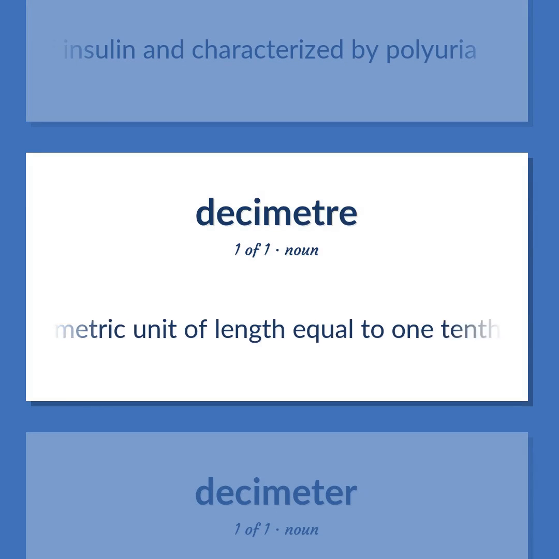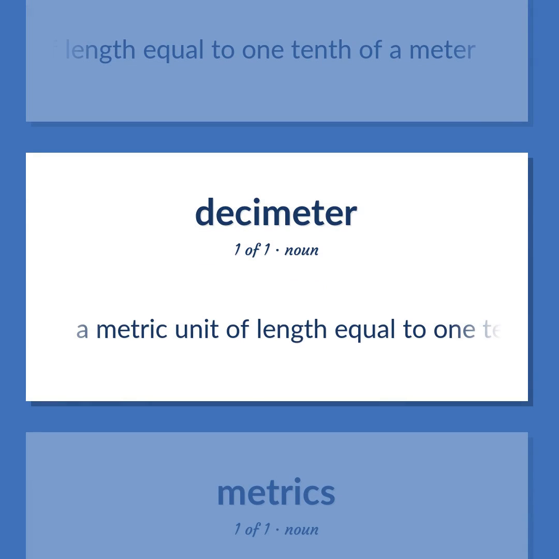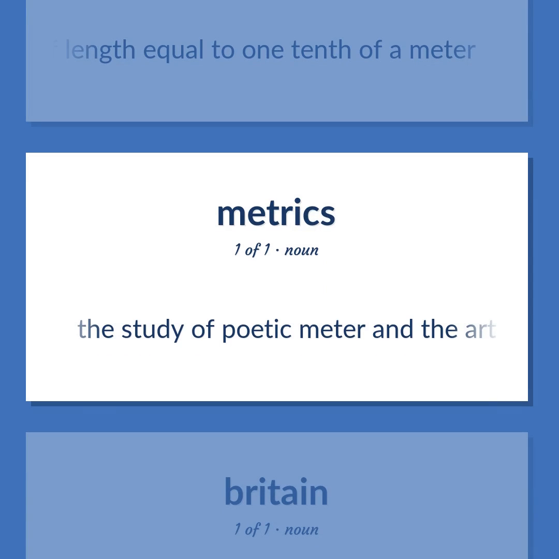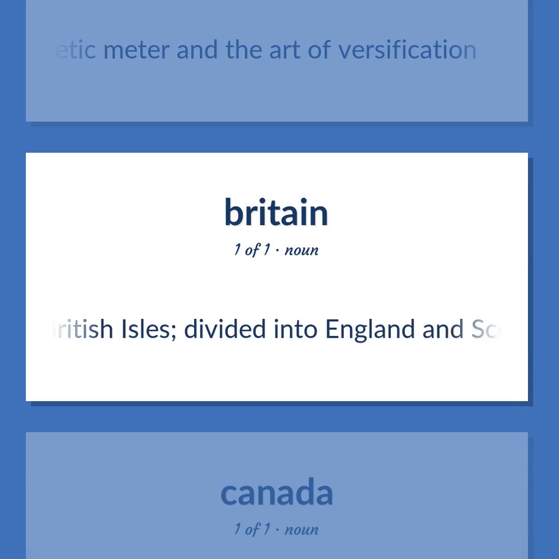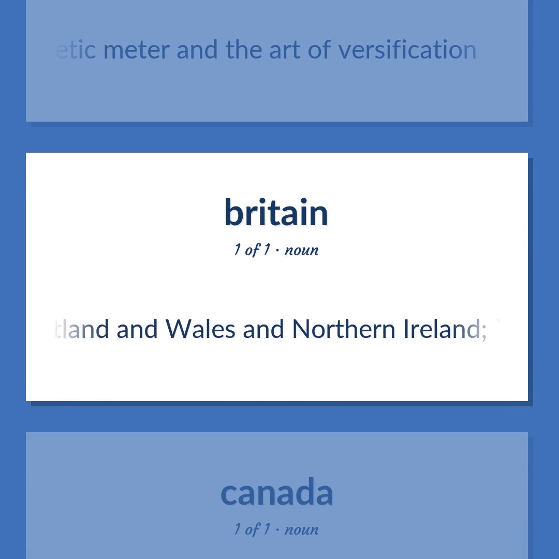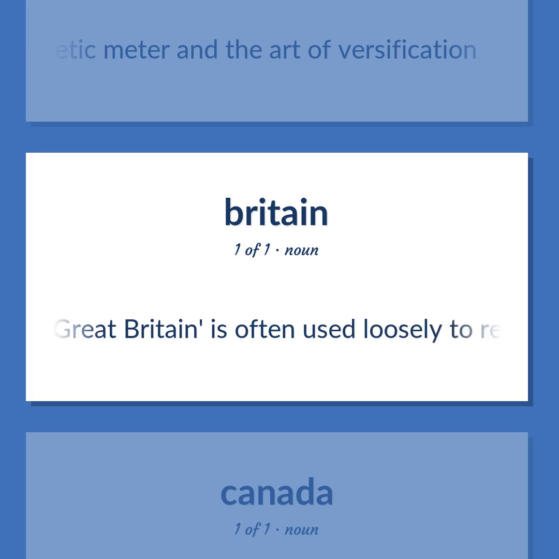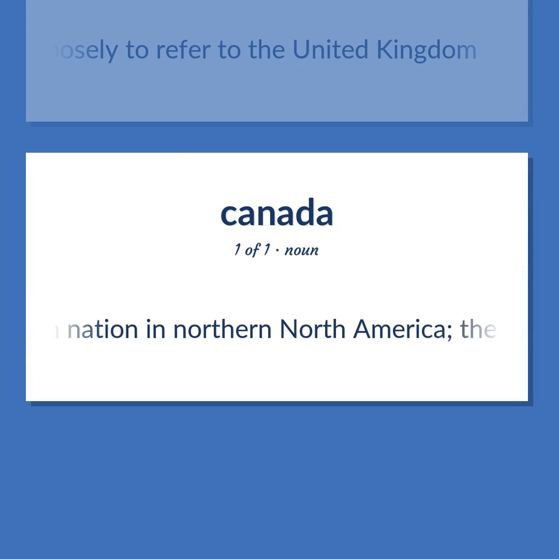A metric unit of length equal to 1/10 of a meter. The study of poetic meter and the art of versification. A monarchy in northwestern Europe occupying most of the British Isles, divided into England and Scotland and Wales and Northern Ireland. Great Britain is often used loosely to refer to the United Kingdom. A nation in northern North America. The French were the first Europeans to settle in mainland Canada.